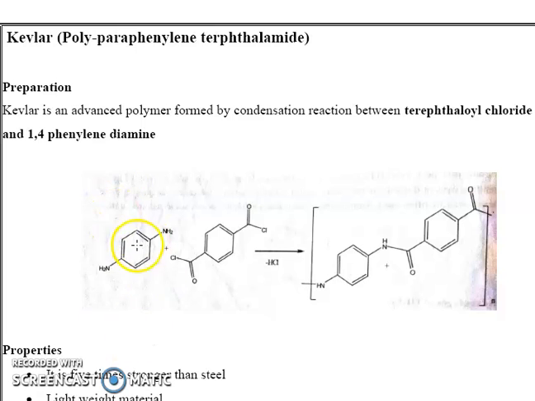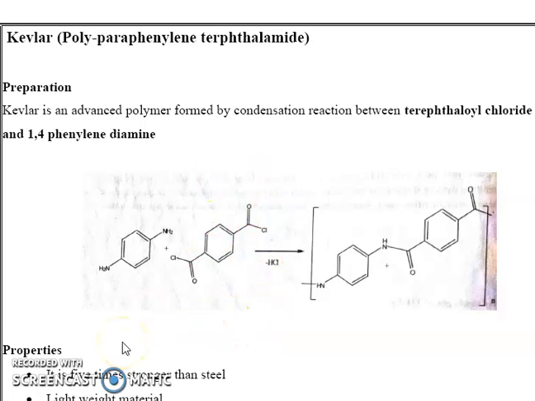This is the first one, 1,4-phenylene diamine, plus this compound, which is terephthaloyl chloride.